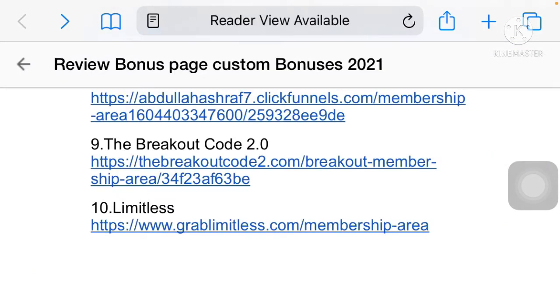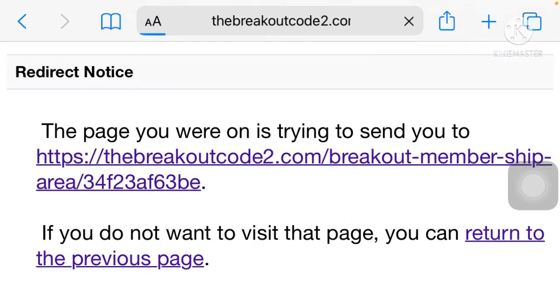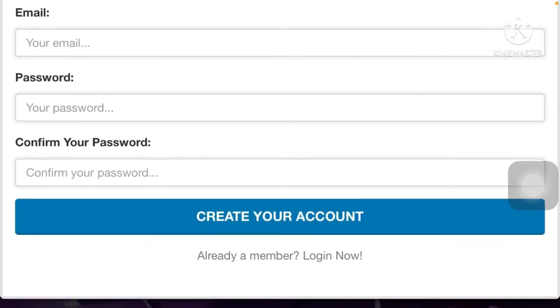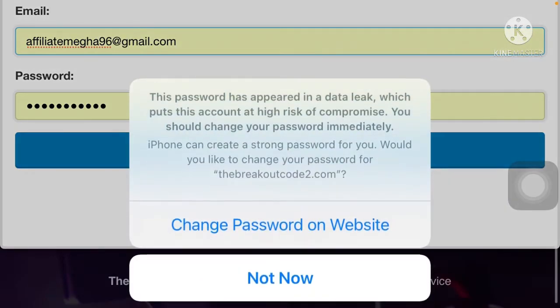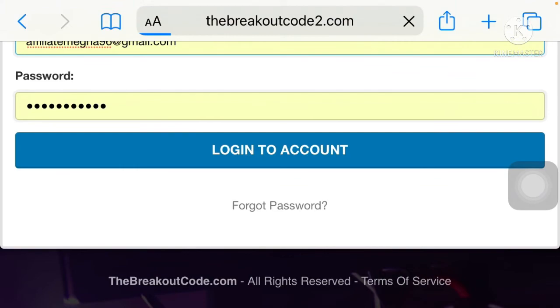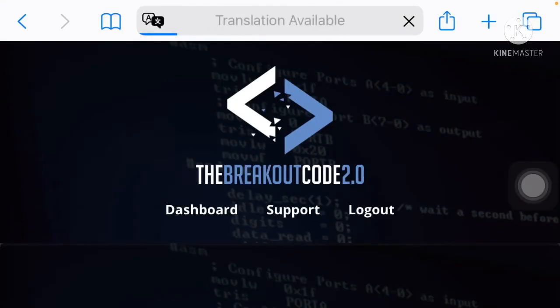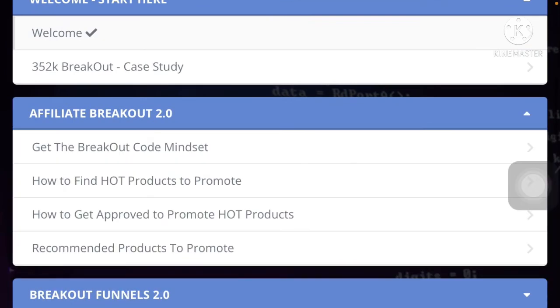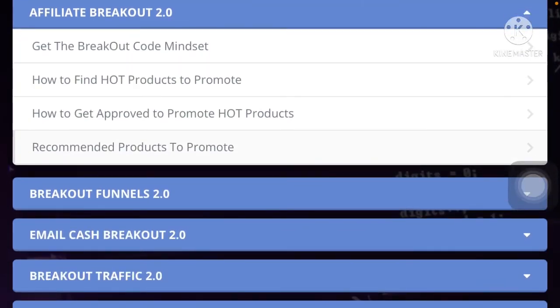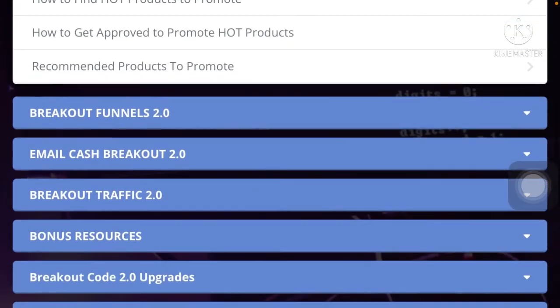Next one is the Limitless Breakout Code 2.0. Yeah, here also you can give your own email ID and password and enter. Yes, here is the product. You can see the overview and the affiliate product, that is how to find the hot products to promote, how to get approval to promote your hot products, and recommended products to promote.